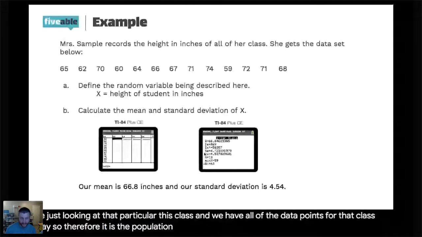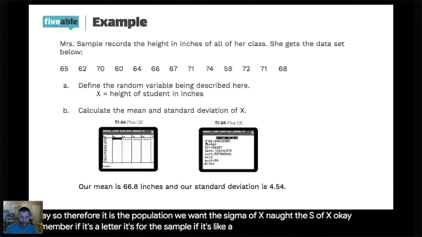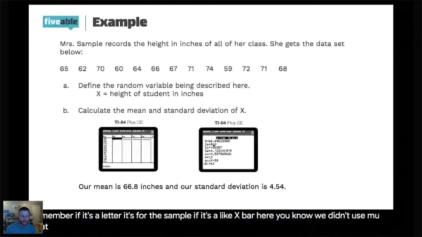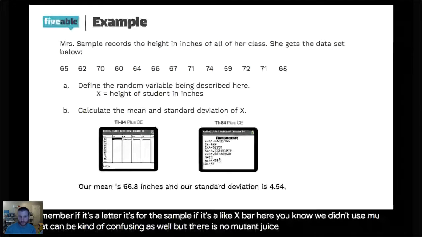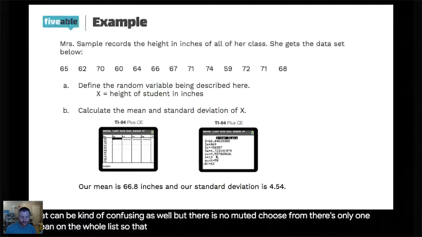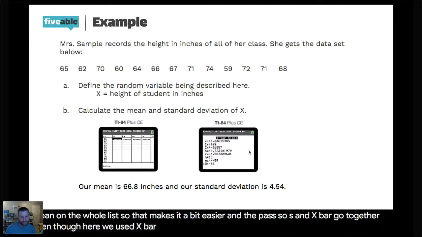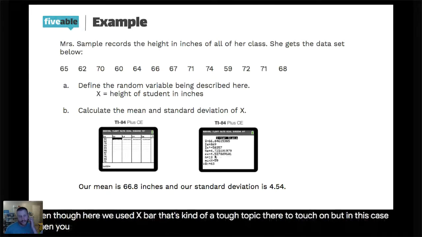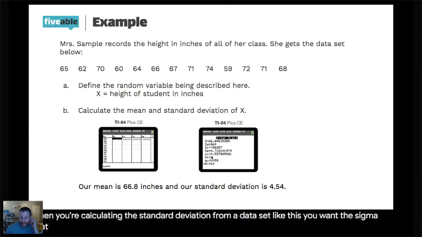Okay, remember if it's a letter, it's for the sample, like X bar. Here, we didn't use mu. That can be kind of confusing as well, but there is no mu to choose from. There's only one mean on the whole list, so that makes it a little bit easier. And the standard deviation is sigma as opposed to S. So S and X bar go together, even though here we used X bar. That's kind of a tough topic to touch on. But in this case, when you're calculating the standard deviation from a data set like this, you want the sigma of X from your calculator.